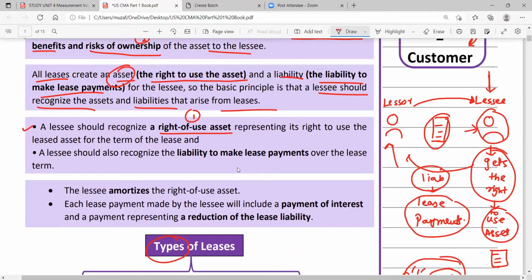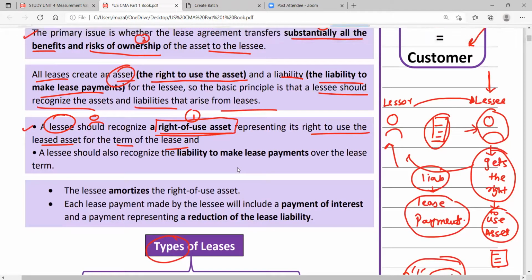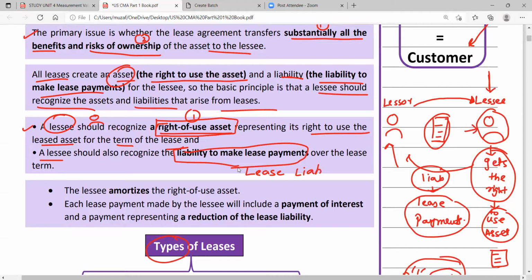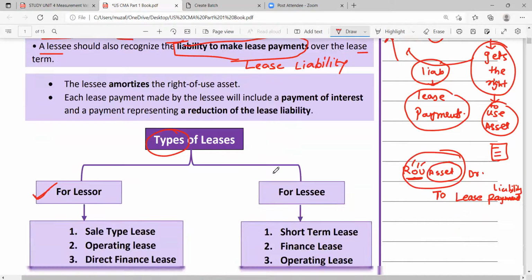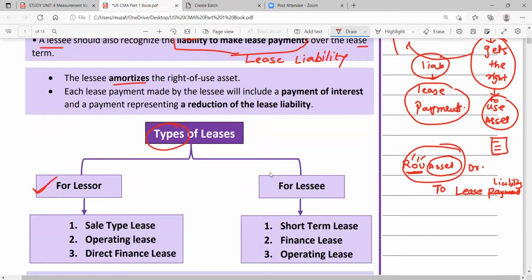A lessee should recognize the right of use asset representing its right to use the leased asset for the term of the lease. So here another term came into the picture, that is right of use asset. Second, a lessee should also recognize a liability to make lease payments, which is called lease liability, over the lease term.